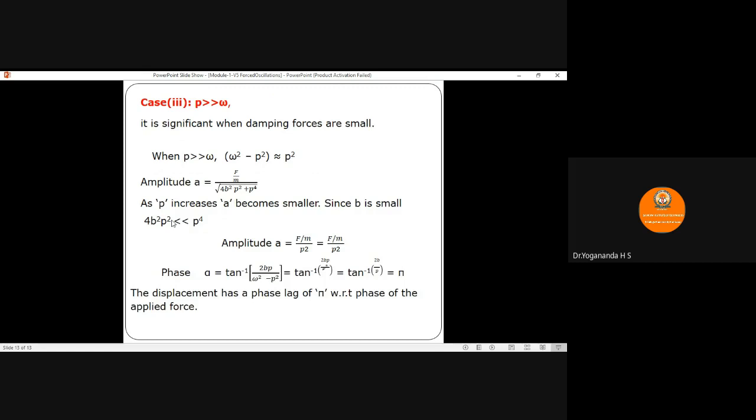Then for the phase term, you substitute the same condition in the phase equation. Alpha equals tan inverse of 2BP divided by omega square minus P square, where P gets cancelled, and you'll get tan inverse of 2B divided by P, or you can write alpha is equal to pi. What is the physical meaning? Alpha equals pi means the displacement has a phase lag of pi with respect to the phase of the applied periodic force.